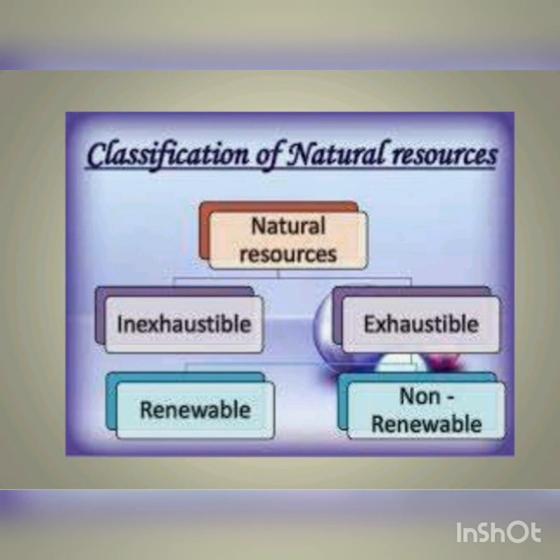So what are resources? Resources are the things which are used by humans for their survival or welfare. These resources are again divided into two categories: natural resources and man-made resources. Natural resources are the sources which we get from nature, and man-made resources are obviously those made by man.